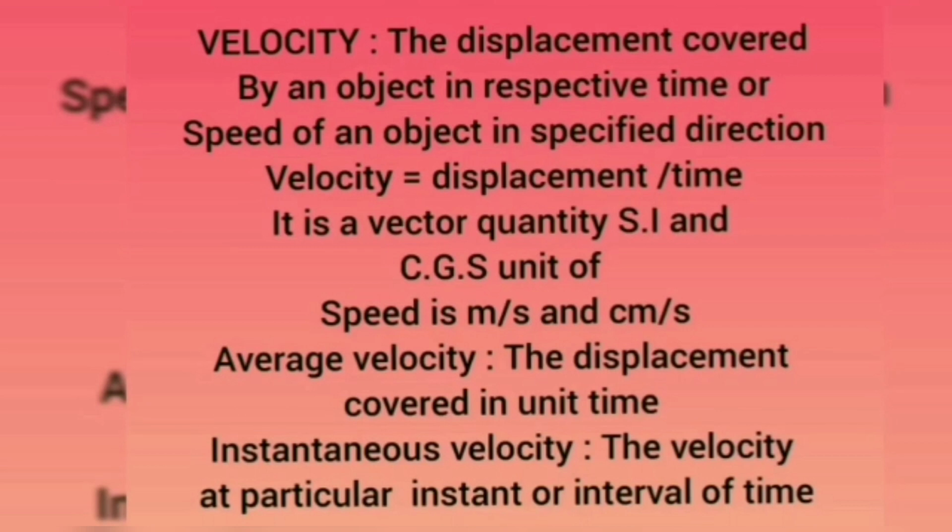Let me help you understand with an example. If a car travels from A to C in a straight direction with a velocity of 10 km per hour at A and 15 km per hour at B. Here also A and B are instants, and 15 km per hour and 10 km per hour are instantaneous speeds.